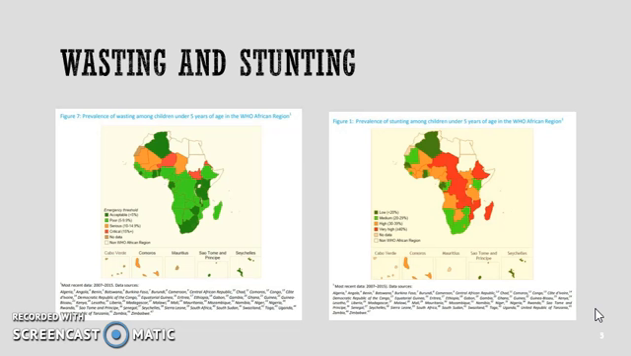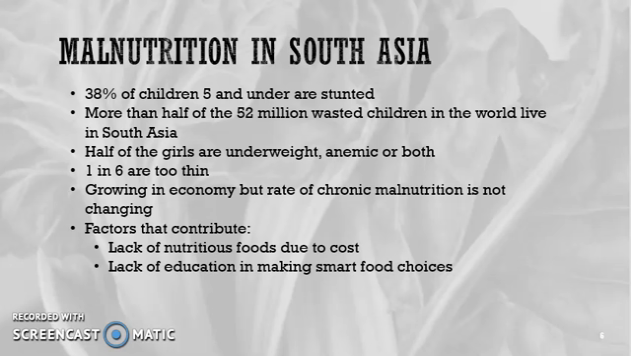Malnutrition is also a large issue in South Asia. 38% of children under the age of 5 are stunted, and more than half of the 52 million wasted children in the world live in South Asia. South Asia has the highest stunting levels in the world for children under the age of 5. According to UNICEF, half of the girls are underweight, anemic, or both, and 1 in 6 are considered to be too thin. South Asia is growing in economy, but the rate of chronic malnutrition is not changing at the same rate.